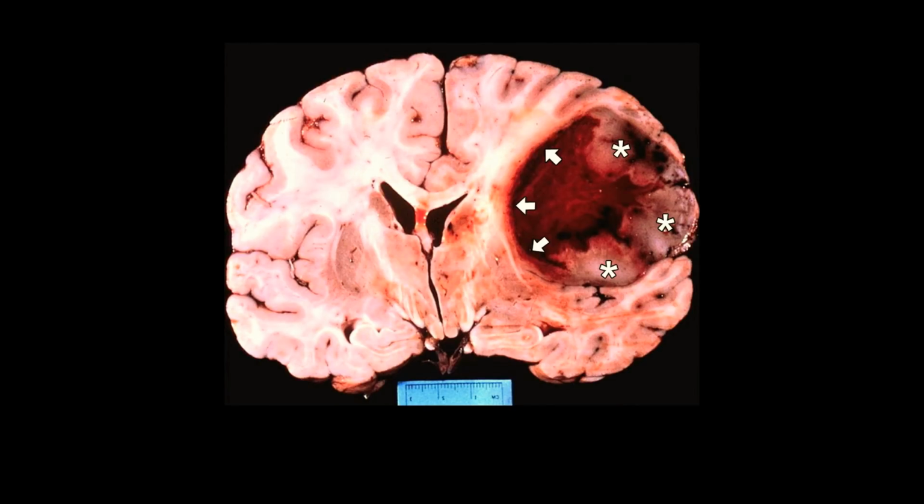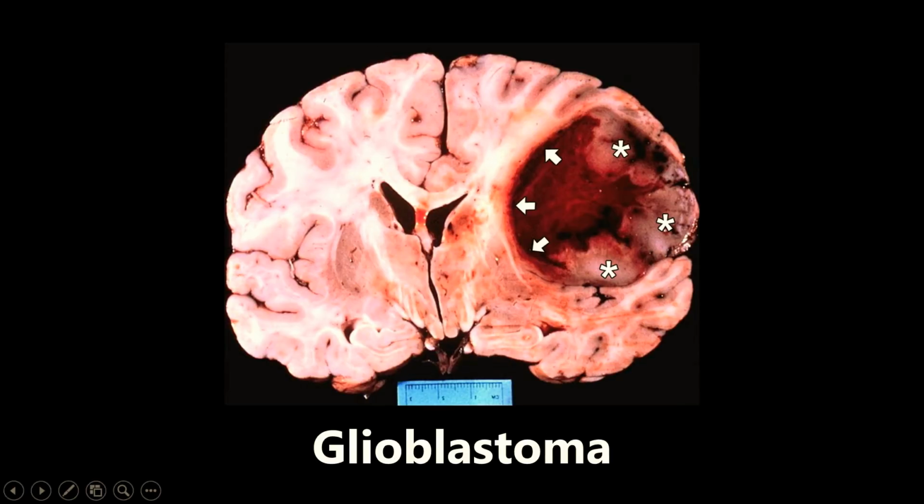This next one I have shown an image of before, but it was in a different form. But I told you that it's extremely recognizable, so it's almost a dead giveaway. This is glioblastoma. If you see this, immediately think glioblastoma. It literally looks like a part of the brain was kind of just blown out completely. You're going to see some serious midline shift here. The way this seems to me is somebody took a melon baller and just scooped out a big part of the brain. And if you see that, you automatically want to be thinking glioblastoma.